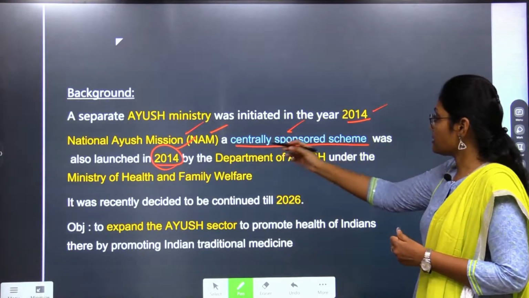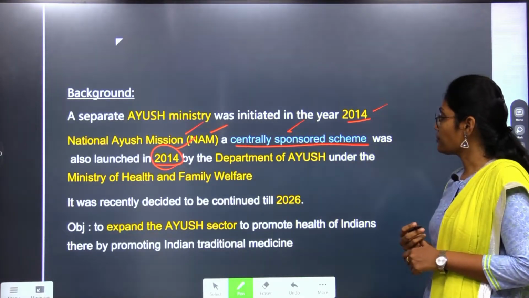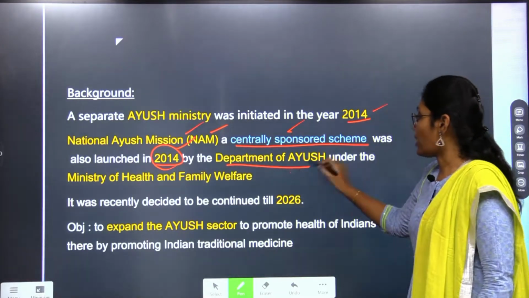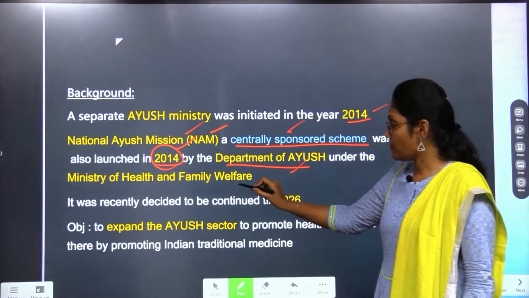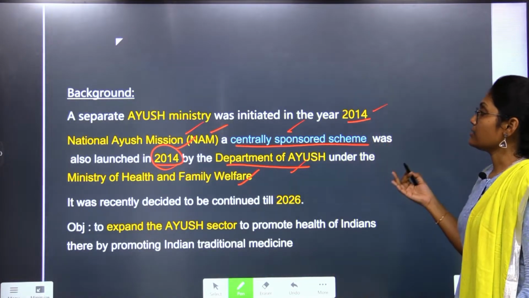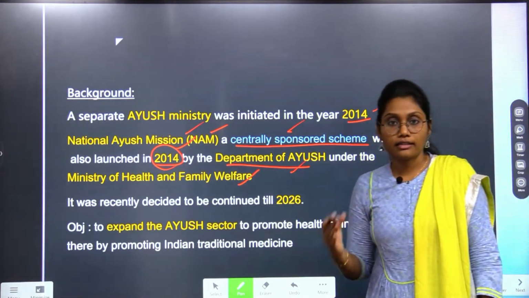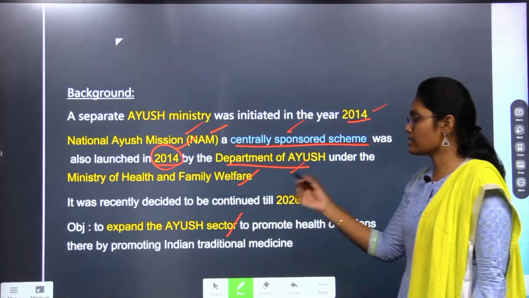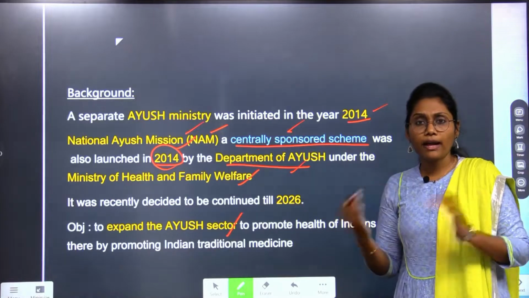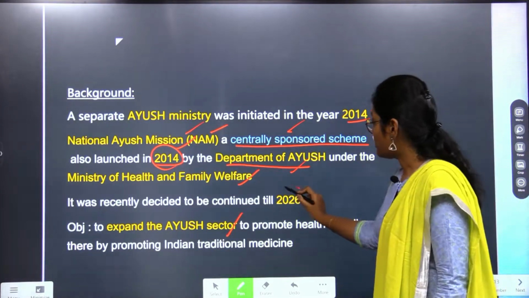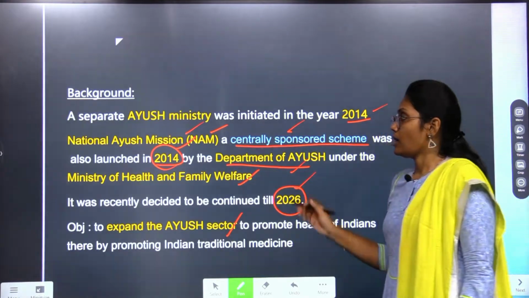Hence the name centrally sponsored scheme, and also it is developed by the Department of AYUSH under the Ministry of Health and Family Welfare. The main objective of this is to expand the AYUSH sector all over India. And also recently it was decided to expand and further implement that scheme till the year 2026.